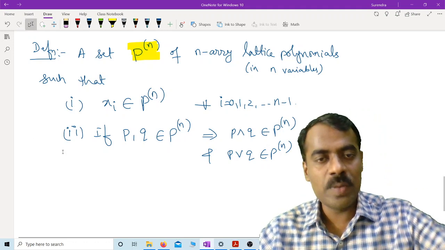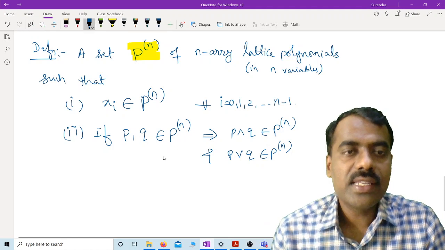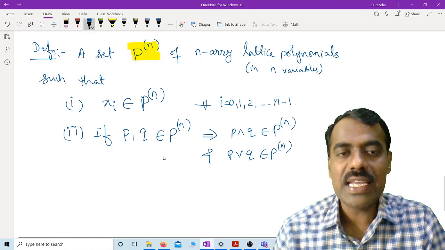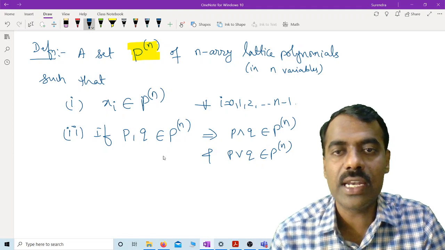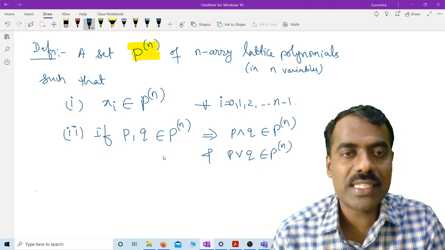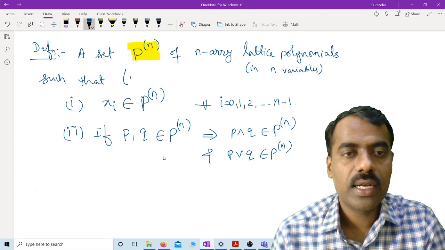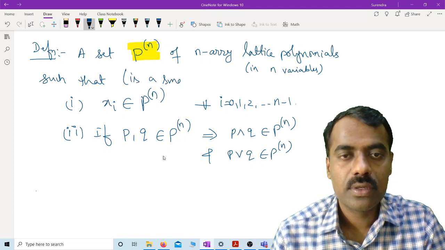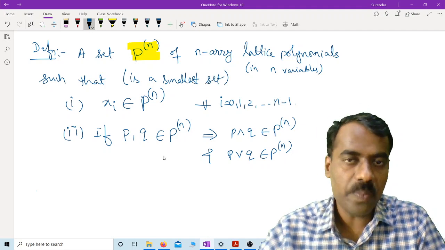So whenever two polynomials are there, their meet and join should be there, and this should be the smallest set containing these properties. Then you can call it the set P of n. A set P of n is the smallest set satisfying these two conditions. Then we denote that by P of n.